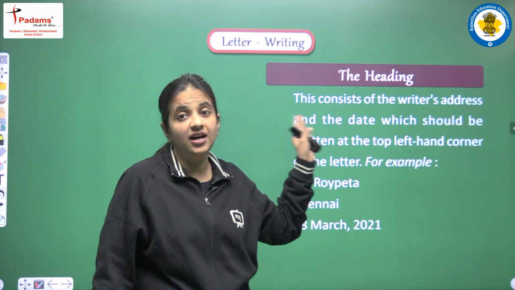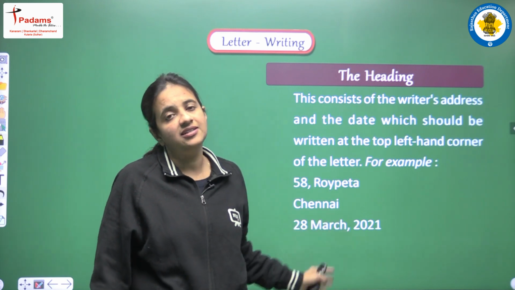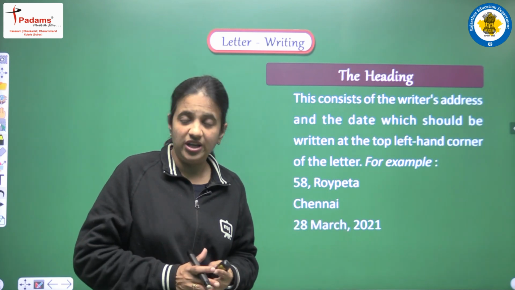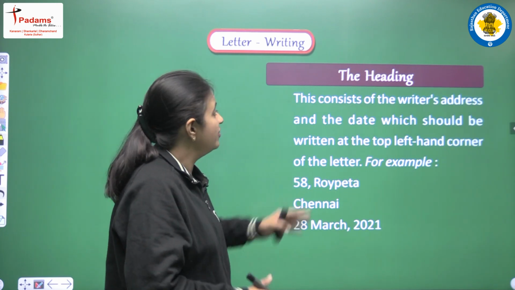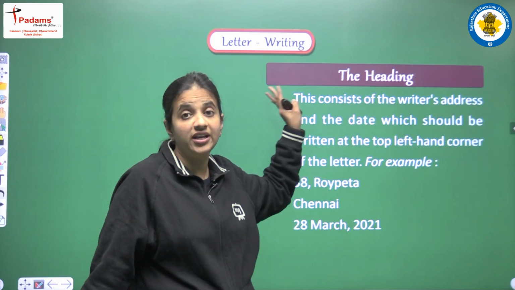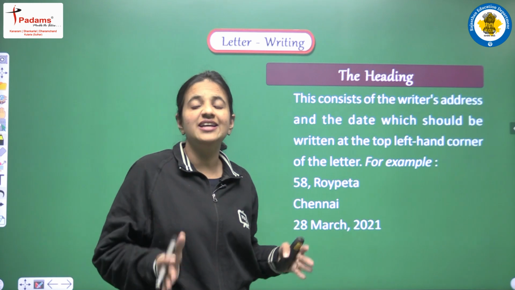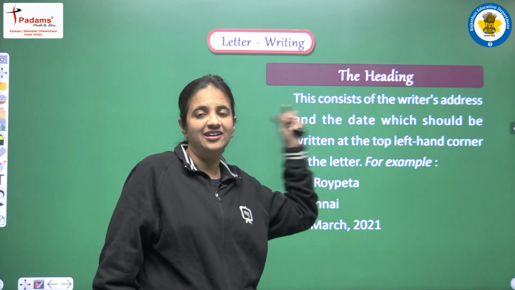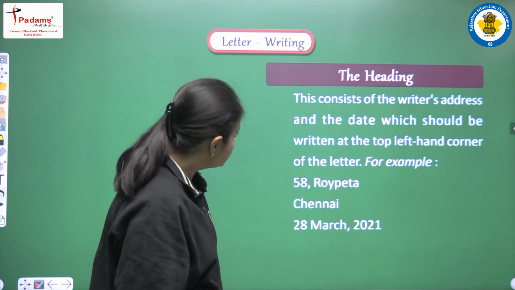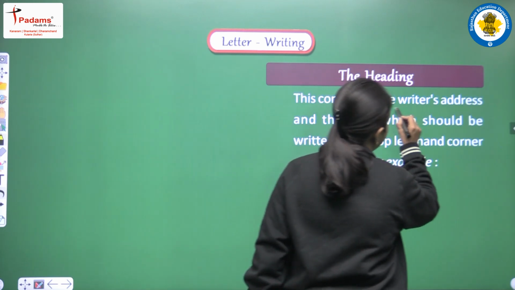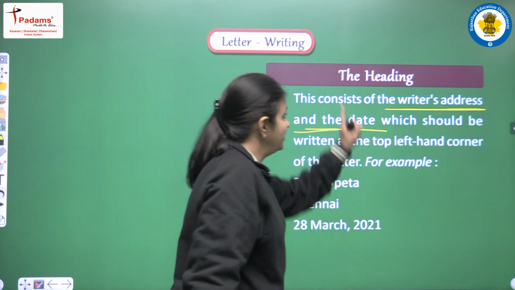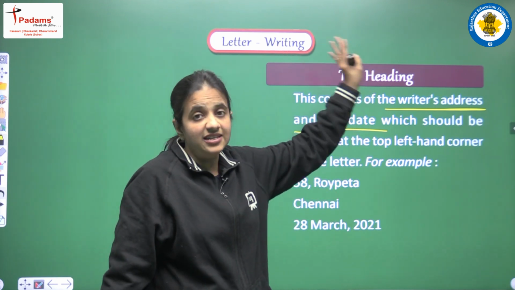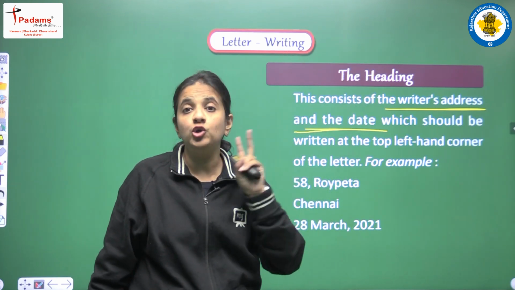First of all, the heading. So now we are discussing the structure of a letter. When we start writing a letter, first of all we have to write the heading. So what is the heading? What are the things in this category, that is heading? Let's see. This consists of the writer's address and the date. So in this category we have two things.